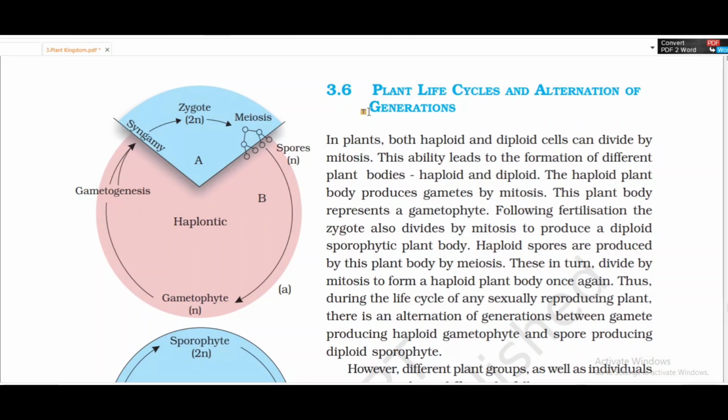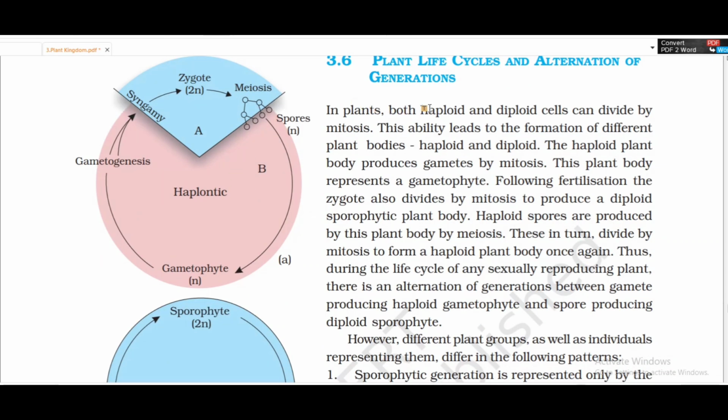Plant life cycles and alternation of generation. In plants, both haploid and diploid cells can divide by mitosis. This ability leads to formation of different plant bodies, haploid and diploid. The haploid plant body produces gametes by mitosis. This plant body represents a gametophyte.